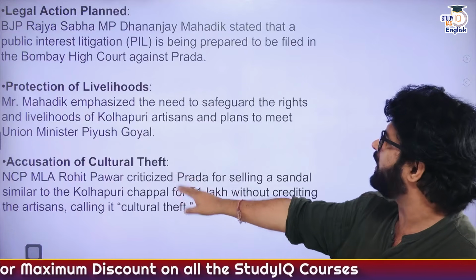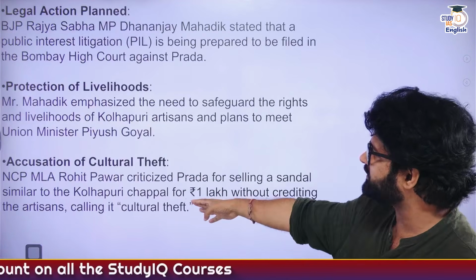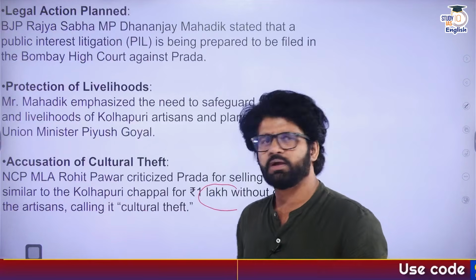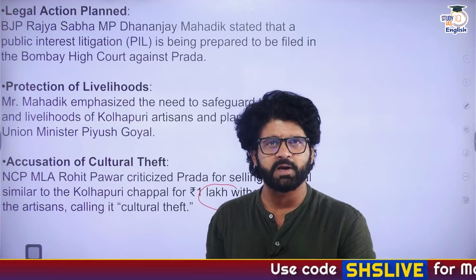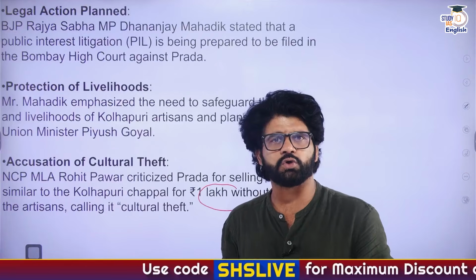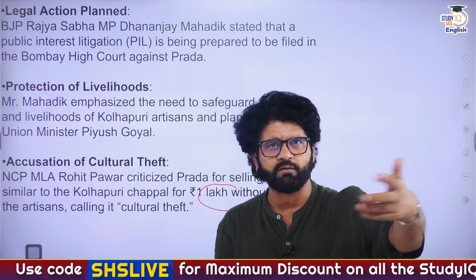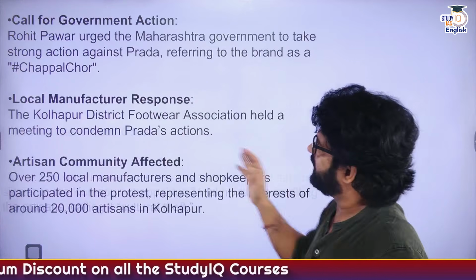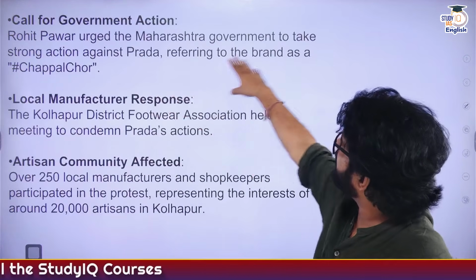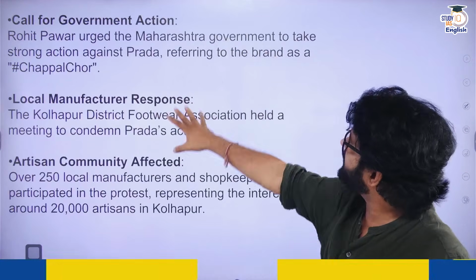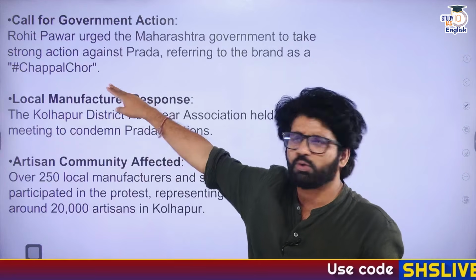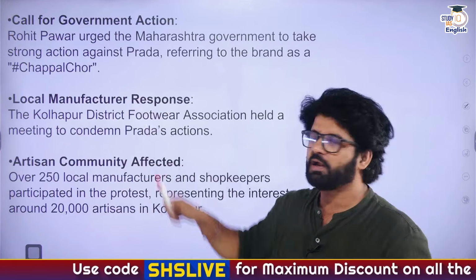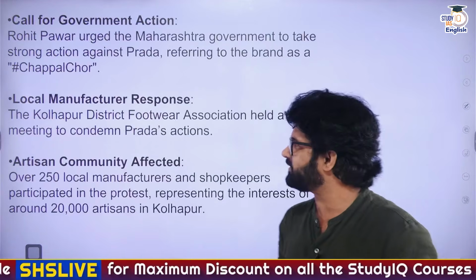Accusation of cultural theft: an NCP MLA says Prada is selling a sandal similar to Kolhapuri Chappal for 1 lakh without crediting the artisan. You cannot do that. If you copy a song like Roshni se bhare bhare naina tere, you have to give credit to Anu Malik, although Anu Malik himself has copied a lot of songs. So, a call for government action: Rohit Pawar urged the Maharashtra government. They are saying Prada is nothing but a chappal chor, that is what is written in The Hindu. I'm not kidding. Do you think Prada is a chappal chor? If yes, write it in the comment section.